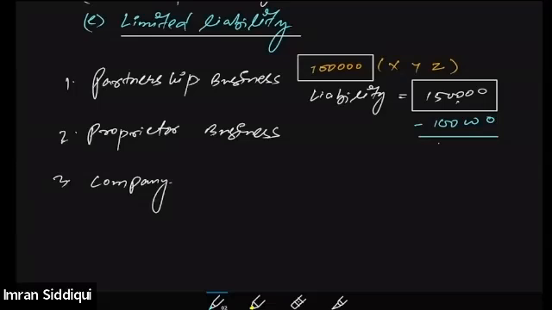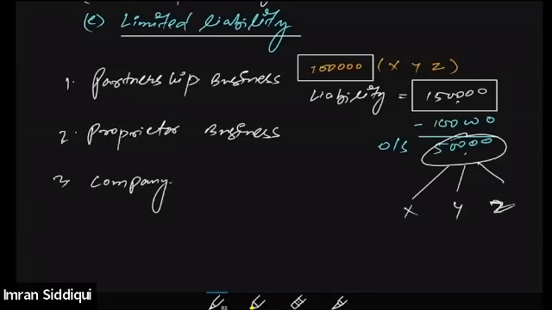But there will be an outstanding liability of 50,000. Now tell me, where will this fund be arranged from? This outstanding liability has to be paid by the firm. It has to be contributed by the partners again. X, Y, and Z will be contributing towards this liability as well.